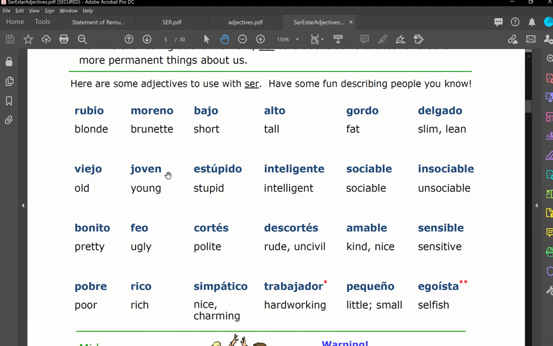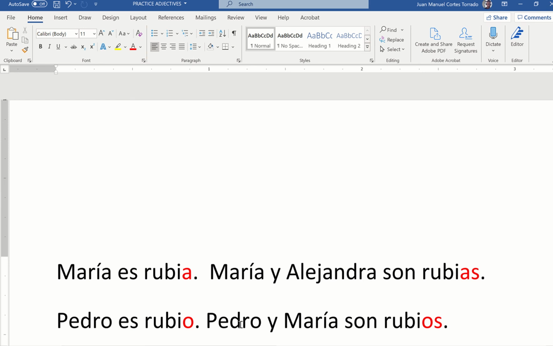Now, if it's for plural, look at this example, Pedro and Maria are blonde. It's a mixed group. So they take the masculine form, but also we need the plural form because there's two people. I have Pedro and I also have Maria. And I want to say that they are blonde. Pedro y María son rubios. You see this ending?